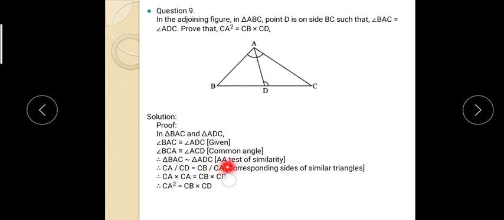And by shifting CA this side and CD this side, you will get CA square is equal to CB into CD. Why these two sides only? Why did I choose them? Because according to the proof, what I want to prove is this. Therefore, I choose these two sides in equal proportion.